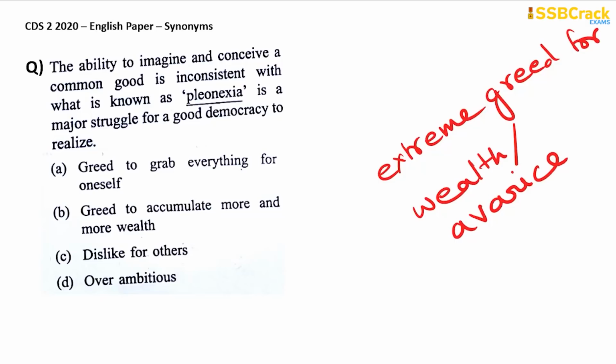So here you are with the options: greed to grab everything for oneself, greed to accumulate more and more wealth, dislike for others, overambitious. Option B is your answer. Greed to accumulate more and more wealth, something to do with extreme greed for wealth or the avarice. So your answer is option B.